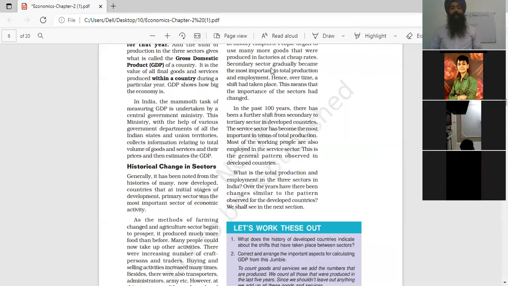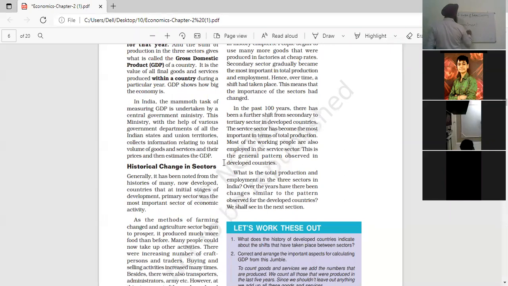Estimation of national income. Generally, the value of final goods and services produced in a particular year in each sector provides the total production of that sector, which is generally described with the help of GNP and GDP.